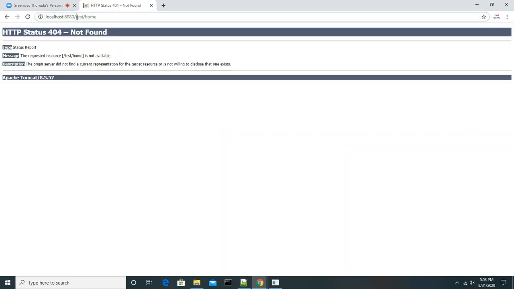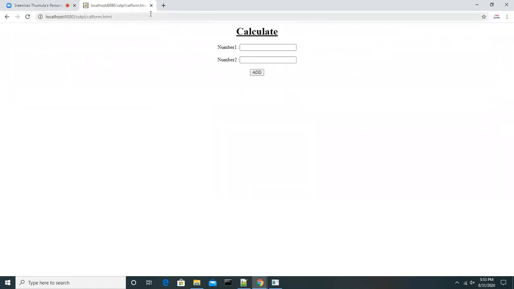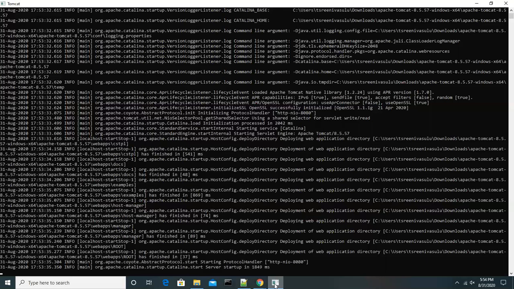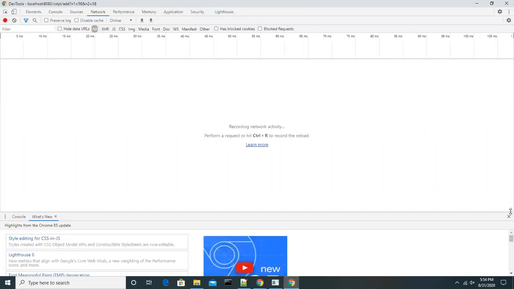So when I try to access this resource by using this path, the CSTPL call form appears, and then I enter my own numbers, whatever my input is. Here you don't see anything, and I'm clicking on add. Once I click add, I'm getting the total sum. We can see that 56 and 58, which were sent from the client, were captured at the service level, and we got the result. If you go into network, network means how the request went and came back.